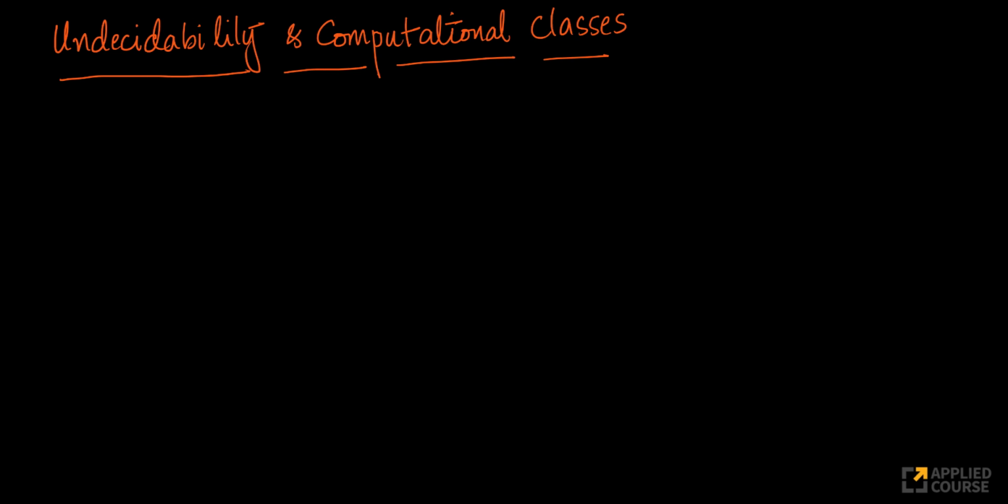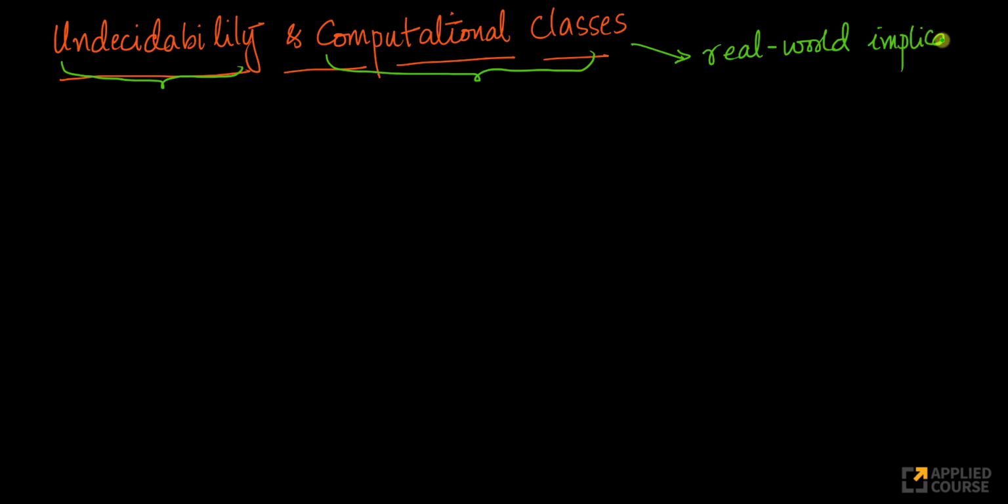So the next very interesting chapter, actually my favorite chapter in the whole of theory of computation, covers the concepts of undecidability and computational classes, right? Again, the concepts of computational classes and undecidability have very real world implications, right? This is not some blunt mathematical theory. This has tons of real world implications that we will learn of by the end of this chapter, right?